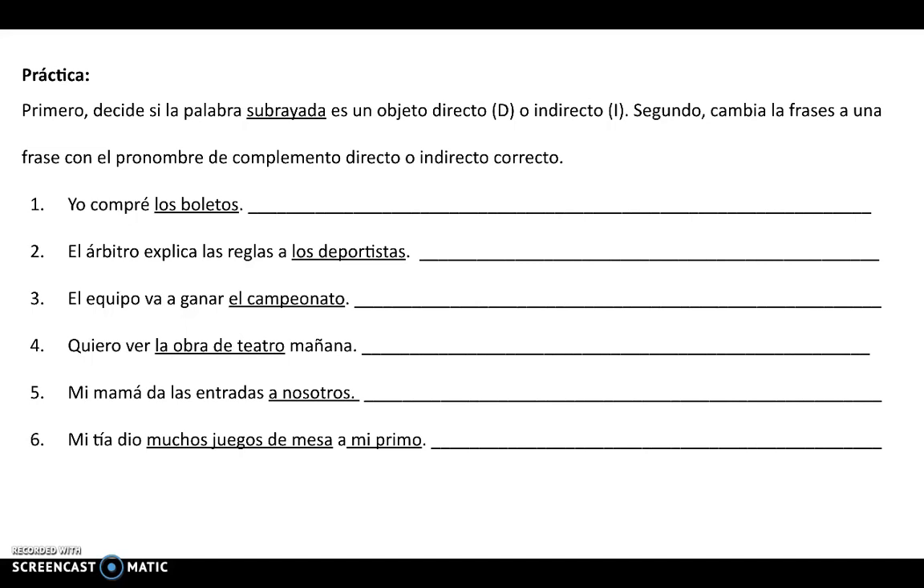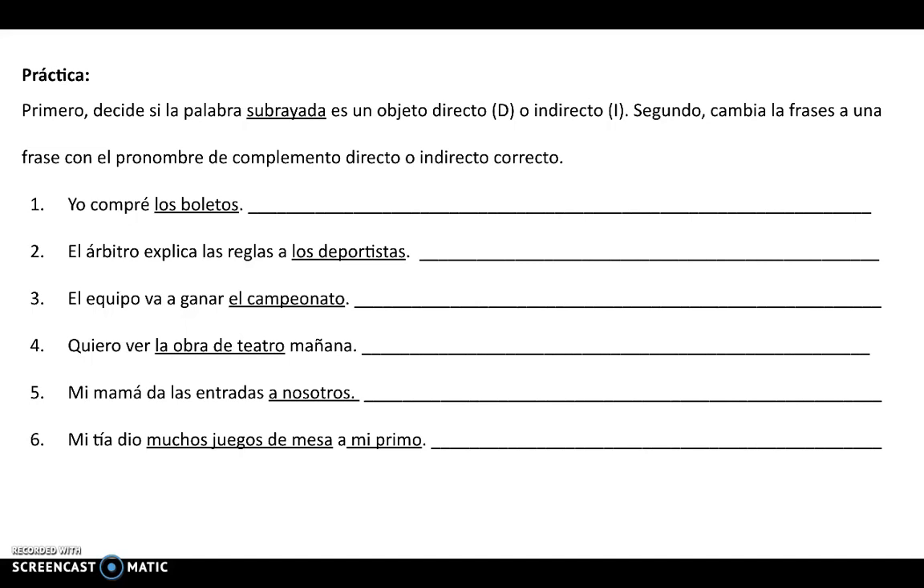So think to yourself, is it answering the question, what? What is being bought? Or to who or for whom is it being bought would be the indirect object. Segundo, cambia las frases a una frase con el pronombre del complemento indirecto, directo o indirecto correcto. So then you're going to remove the underlined portion and replace it with a pronoun.